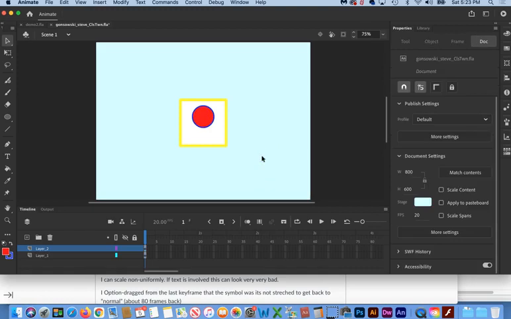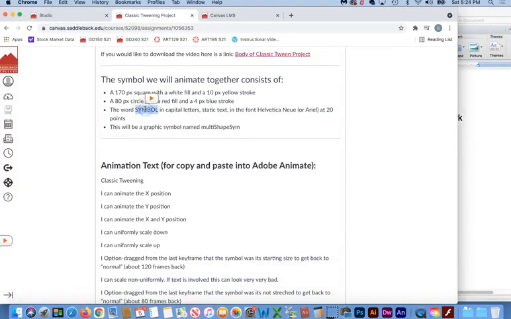Okay, so now our last step is to create our text. We're going to write out the word symbol. I'm never one to turn down an opportunity to copy and paste, so I'm copying the word symbol in capital letters, and that's going to be in Helvetica if you're on a Mac, or Arial if you're on a PC, and that's going to be 20 points.